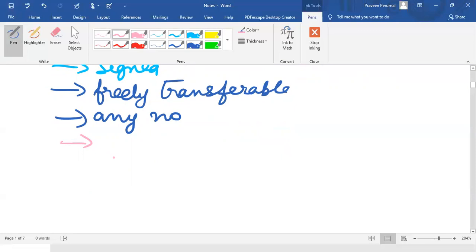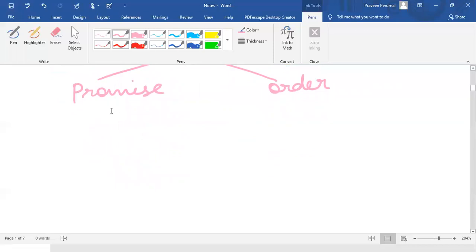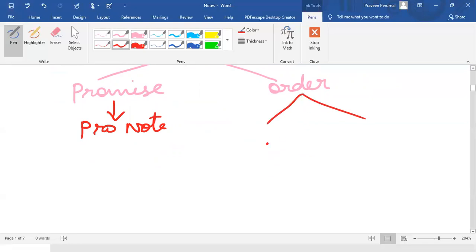Now, the negotiable instrument must contain either a promise or an order. So, either the negotiable instrument might have a promise or it might have an order. When it is a promise, you call that a promissory note. When that negotiable instrument is in the form of a promise, we call it a promissory note. If it's an order, it might be a bill of exchange or a check.